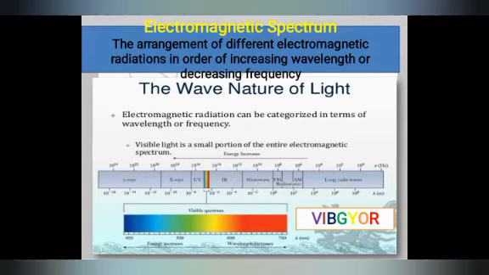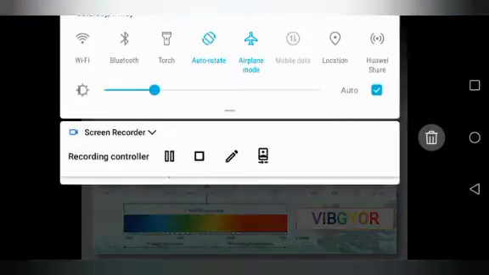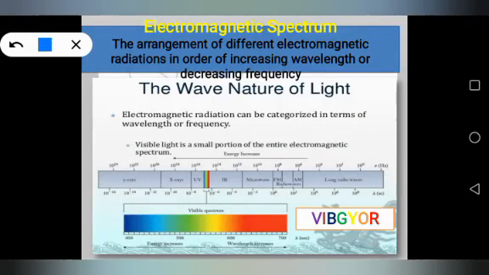Since the product of these and the velocity of light is constant, this means that the greater the wavelength, the smaller will be the frequency. Again, the formula is written: lambda is equal to 1 upon nu.